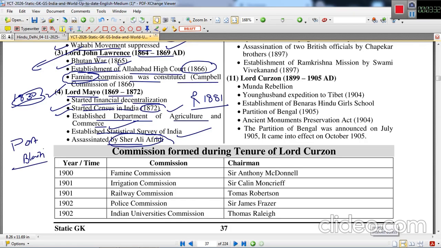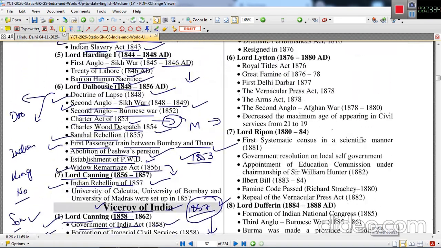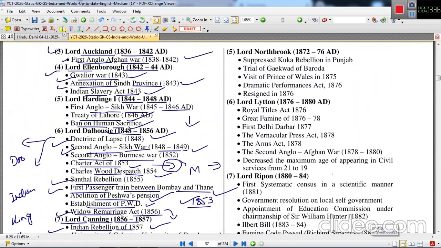Okay, next, let us see Lord Northbrook. His period was from 1872 to 1876. He suppressed the Kuka rebellion in Punjab.